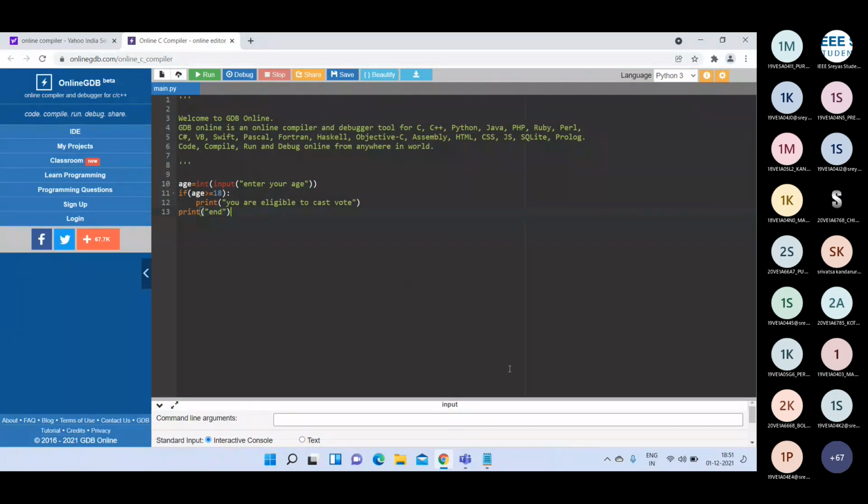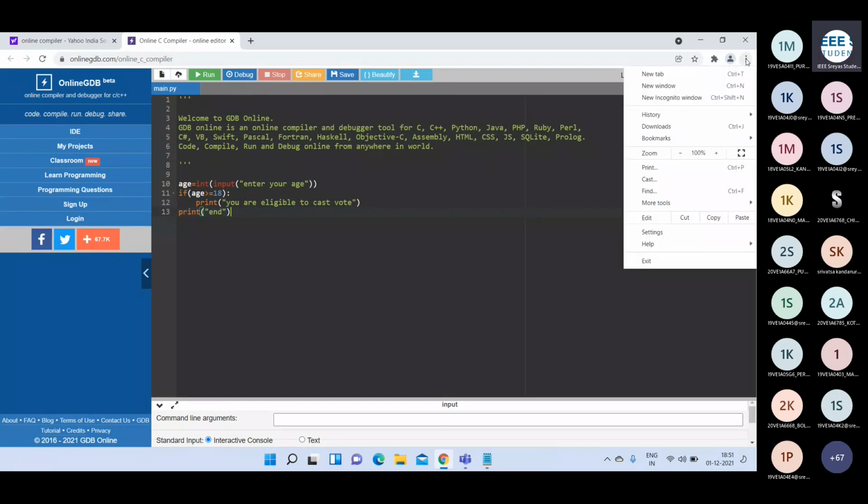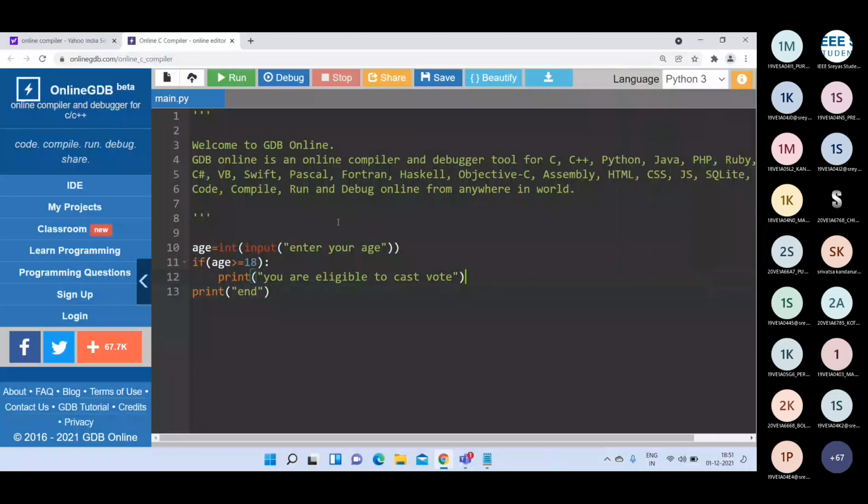Is it visible? The program is... Hello. Hello. Visible, sir. Yes, sir, the program is visible. Yeah. Otherwise, I will increase the size also.